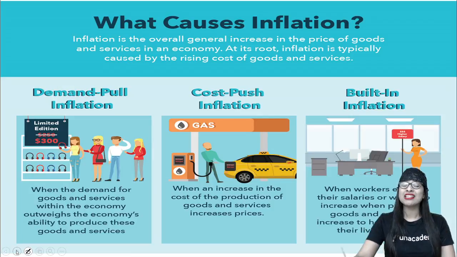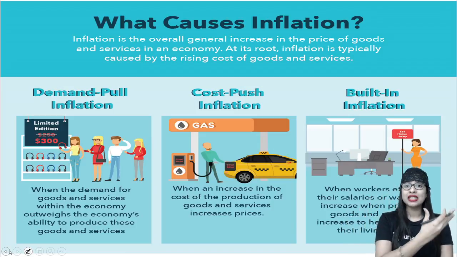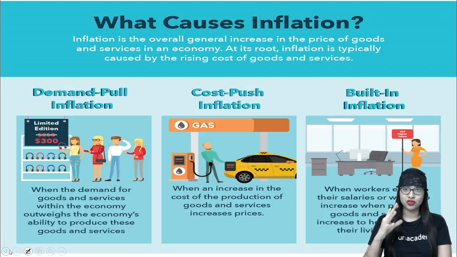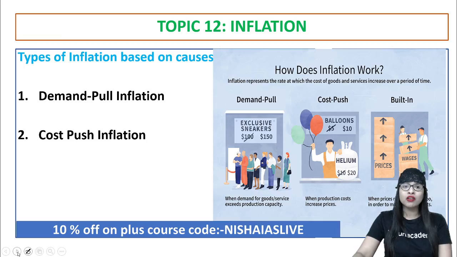When the workers are expecting the salaries and wages to increase when the price of goods and services is also increasing. So now, along with the rise in price, when the wages are increasing, people are able to manage or help them maintain the so-called living cost. Clear?